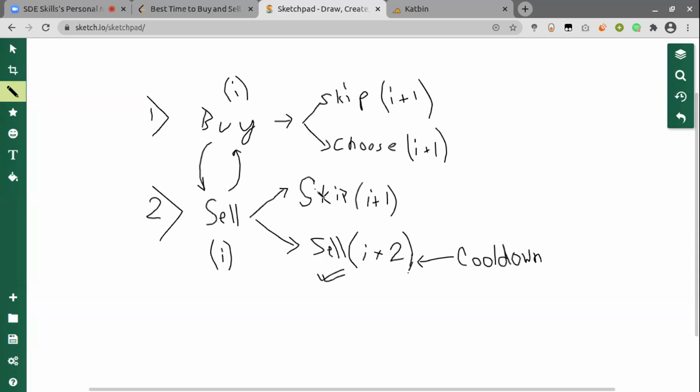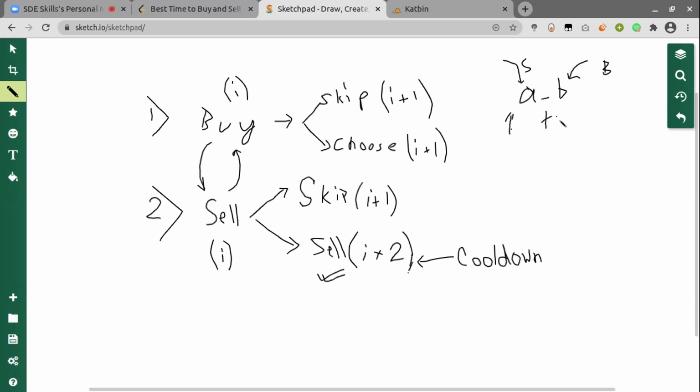And again, a complete transaction is, you first buy the stock and then sell it, and the profit is at what price you sold it, and then you subtract at what price you bought that particular stock. So this is one transaction.